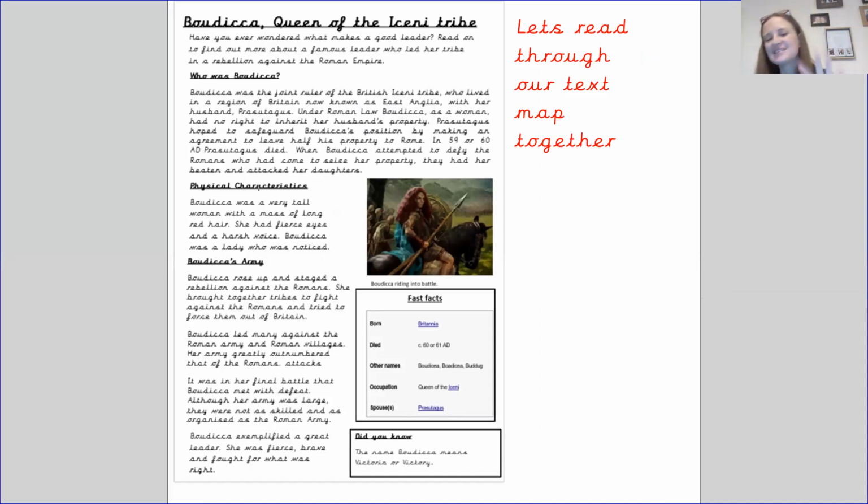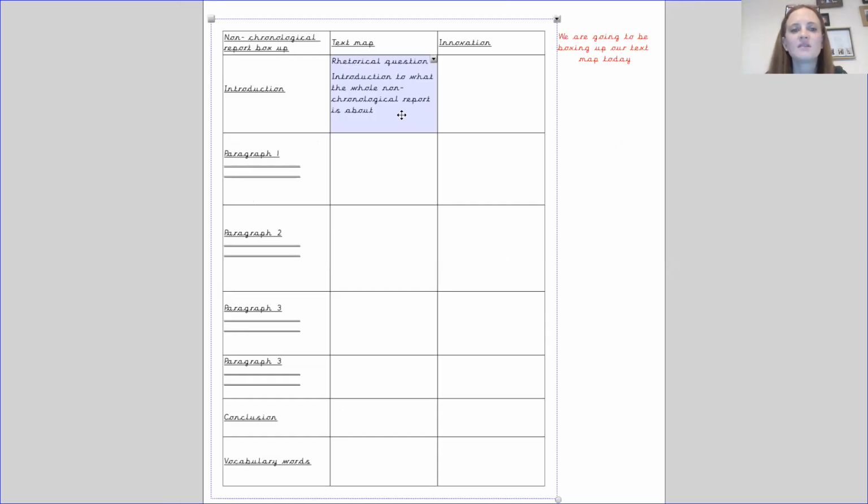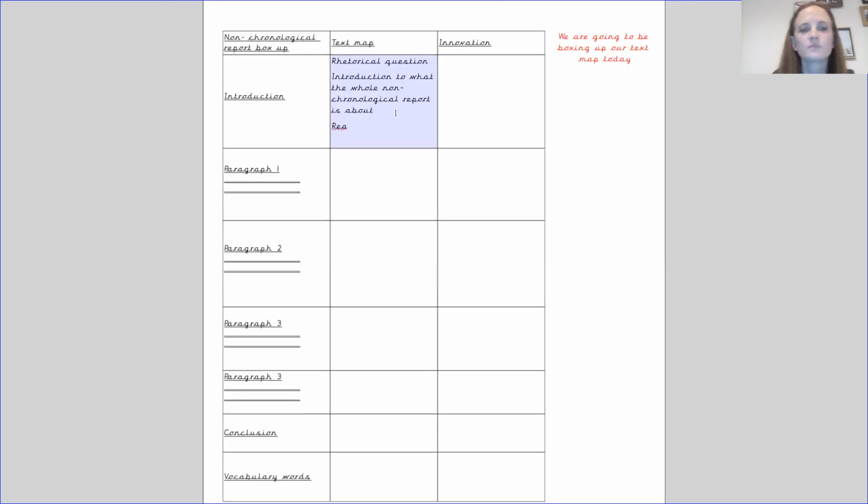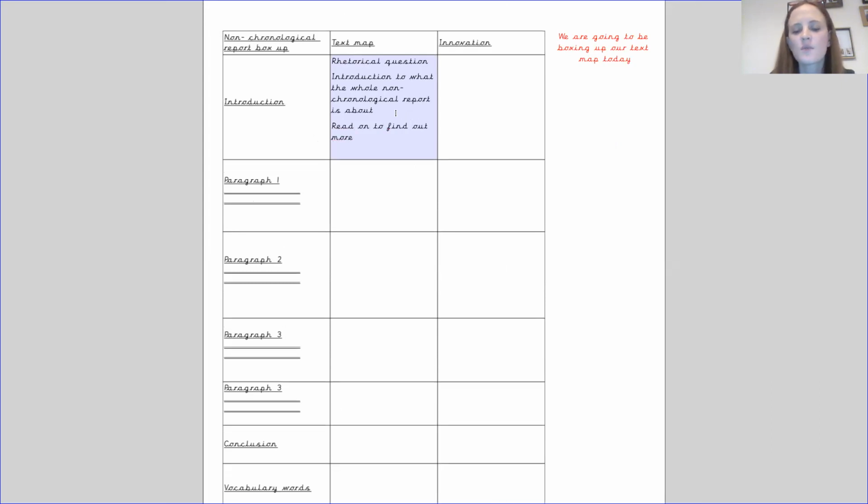So I haven't listed everything that Boudicca has done. I've just mentioned one thing about what makes her famous. So we can say underneath here, I'm going to write read on to find out more. And obviously that is to explain that we're going to go into more detail when we read more of our text map.